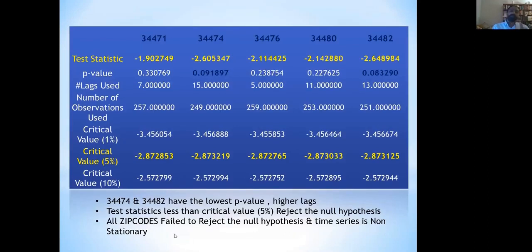Post the log transformation, when this was checked again, almost everything looked similar. Again, 34482 had the lowest p-value.